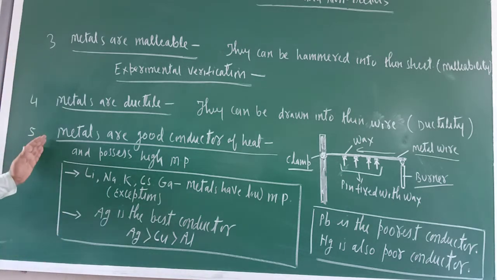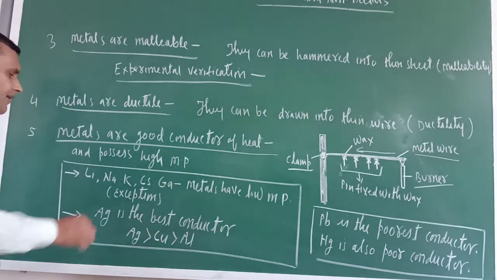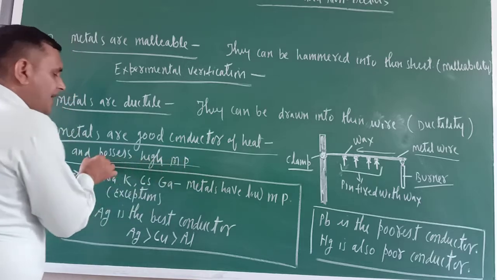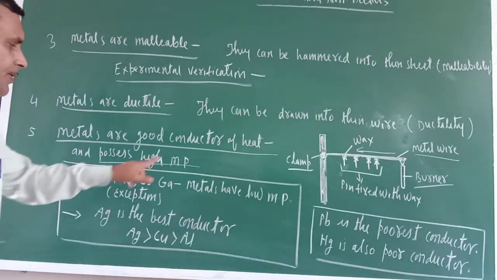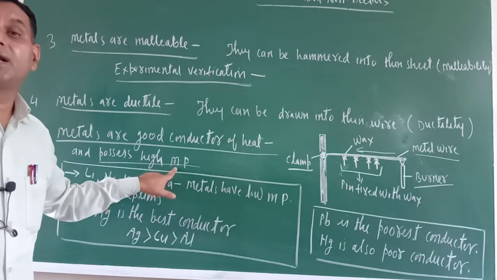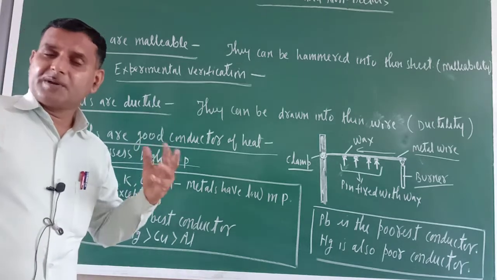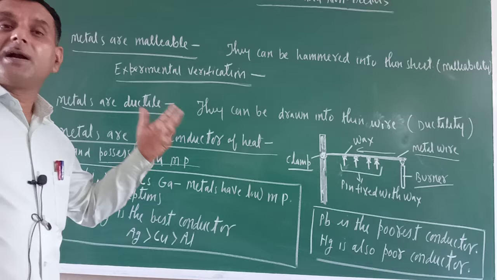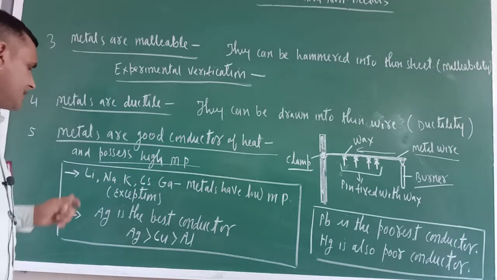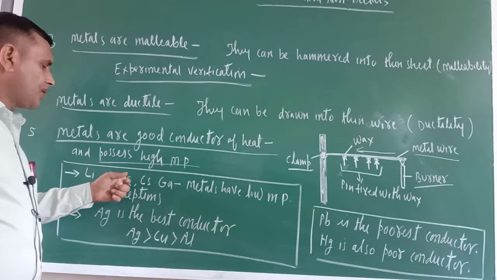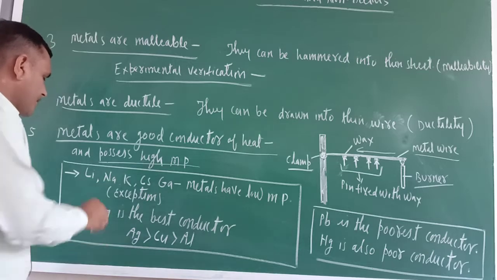Okay, and just see, there is one more property of metal. Metal possesses a high melting point. MP means melting point. The temperature at which any metal gets melted is called the melting point. So just see, lithium, sodium, potassium, cesium and gallium.